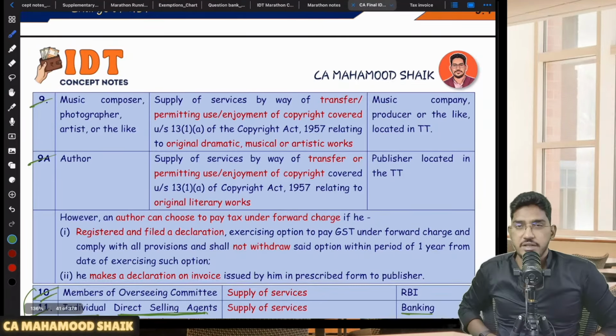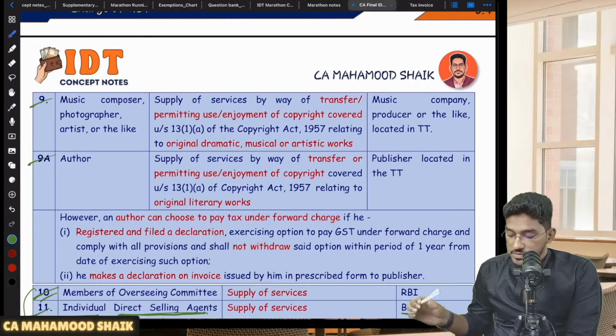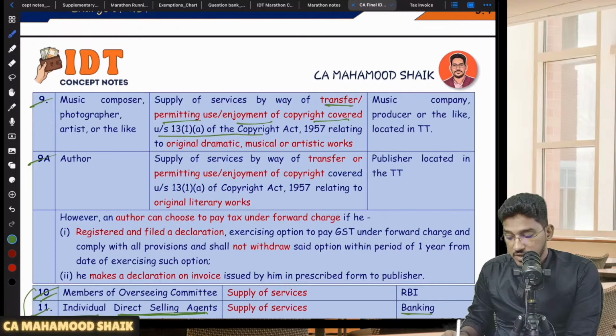There are some copyright related services, intellectual property rights, IPR related services, which are also covered under RCM. Let us try to see when. So the first one: services by way of transfer or permitting use or enjoyment of a copyright covered under 13(1) of the Copyright Act relating to original dramatic, musical or artistic works.